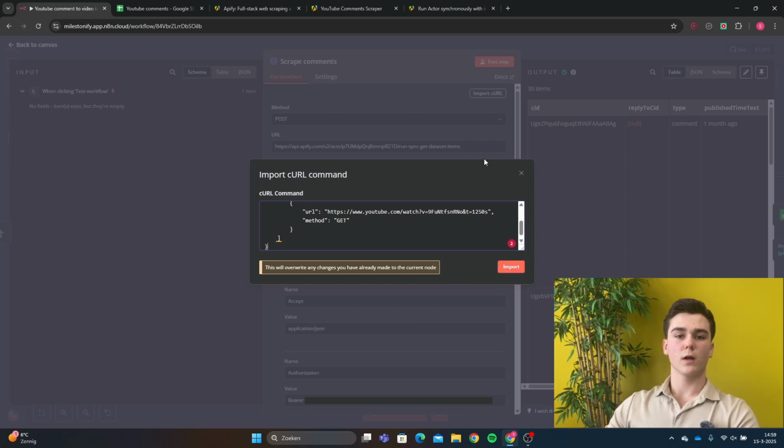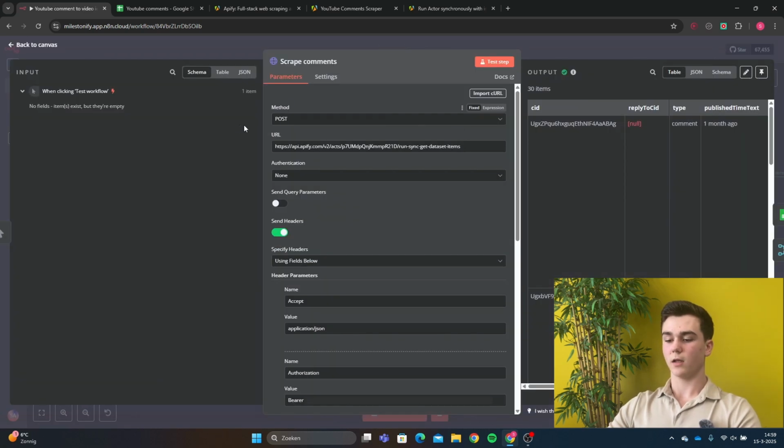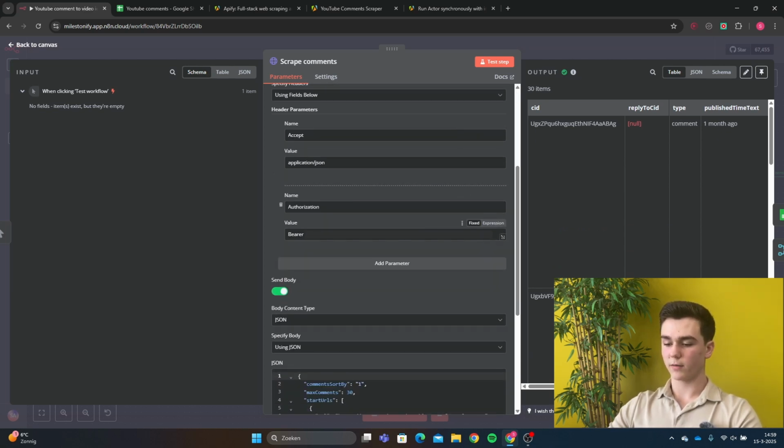I've already done this part, so you only have to do import and then all of these data inputs will be filled in. Then there's one thing left that you have to do, and that is that you have to change your bearer token. Here I've blurred it, but after the bearer you're gonna enter your API code. After you've entered your API code, everything is set up and then we can go to the next node.